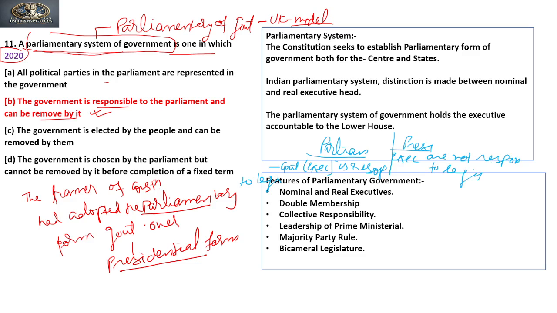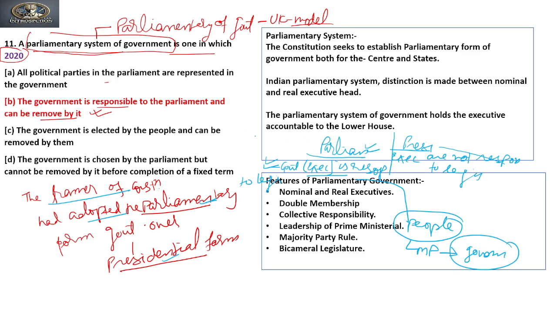So this is the main reason why the framers of the constitution adopted a parliamentary form of government over the presidential form of government. Now through this representation, the power is given to the people of India, who choose their representatives in the form of members of parliament to govern through them. Is it clear?